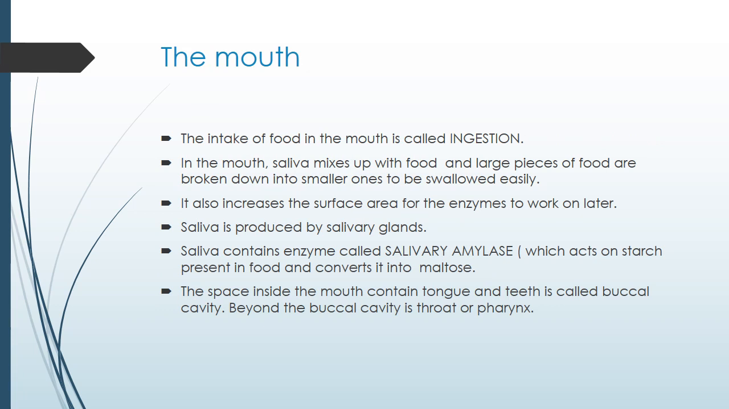The first process of chemical digestion occurs in the mouth. The intake of food in the mouth is called ingestion. In the mouth, saliva mixes with the food and large particles of food are broken down into smaller ones, so it can be swallowed easily. It also increases the surface area for the enzymes to work on later. Whenever a large thing is broken down into smaller pieces, its surface area increases, so the enzymes have more space to work on the food particle. That's why this is the first step in the process of chemical digestion.